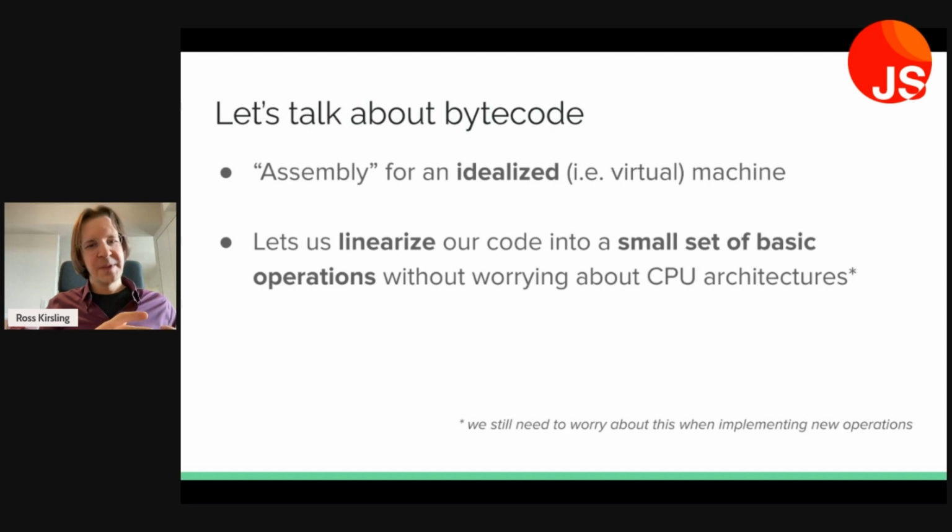And so this lets us get closer to what the computer is actually doing. And we're just making use of a small set of building blocks, a small set of basic operations. And we can use these building blocks, these operations, without even worrying about CPU architectures, because it's not for the CPU directly, it's for our virtual machine.